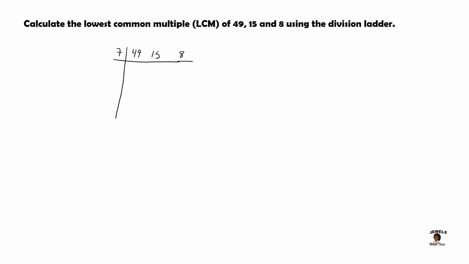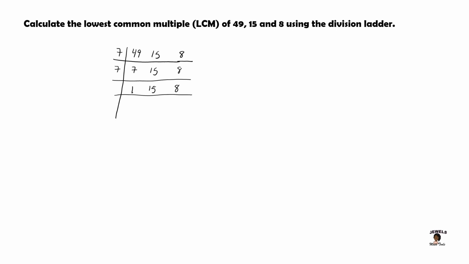Since 7 is a factor of 49, 7 will divide into 49 7 times. Since 7 can't divide into 15, we will bring that number down. Same thing with the number 8. And since I'm already using 7, I will continue using the number 7 to prime factorize the numbers on my ladder. 7 divides into itself once. 7 can't divide into 15, so we will bring that number down again. And 7 won't divide into 8, and we'll bring that number down as well.